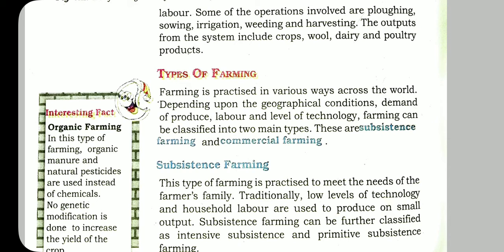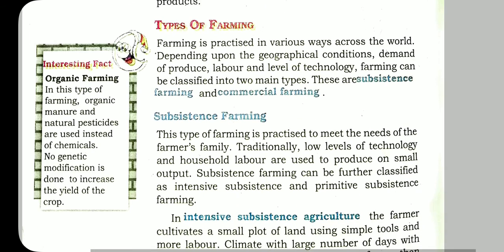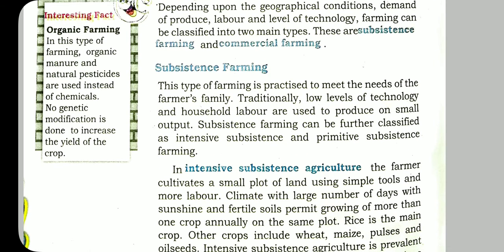Subsistence farming can be further classified as intensive subsistence farming and primitive subsistence farming. Let's see intensive subsistence agriculture. The farmer cultivates a plot of land using simple tools and more labor.